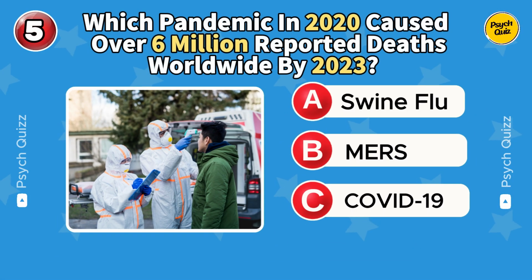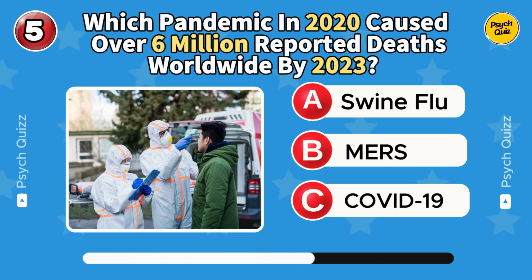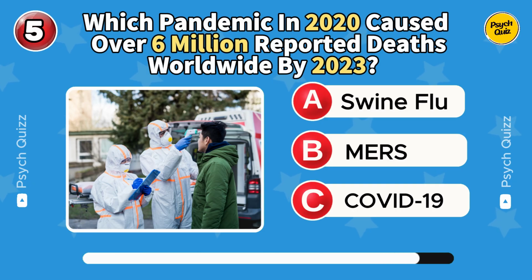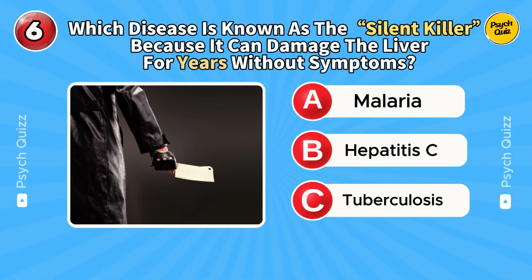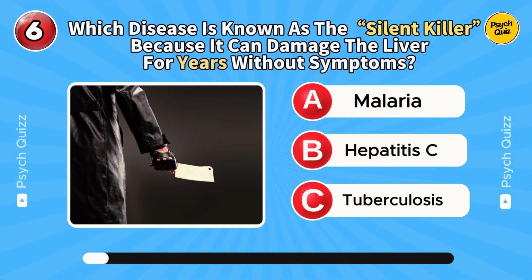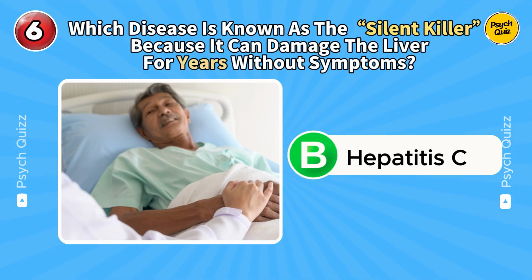Which pandemic in 2020 caused over 6 million reported deaths worldwide by 2023? COVID-19. COVID has been one of the toughest times in our lives. Which disease is known as the silent killer because it can damage the liver for years without symptoms? Option B, hepatitis C.